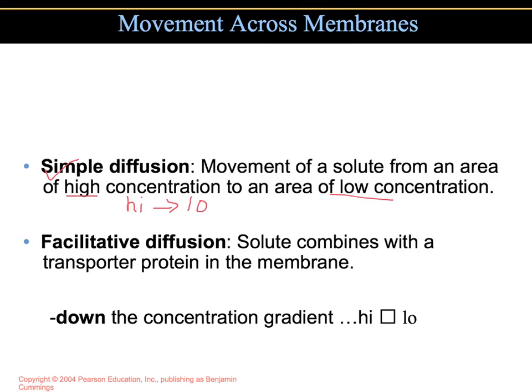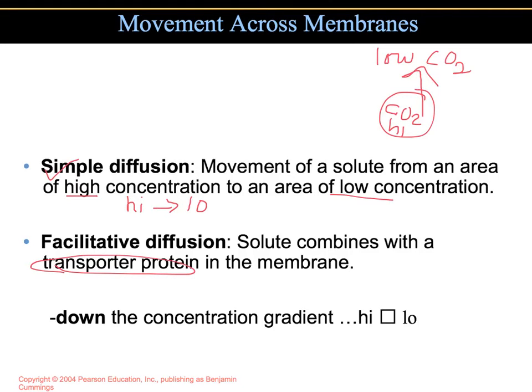Simple diffusion is when, like with carbon dioxide and oxygen, the concentration is low in the cells but higher on the outside. If you need more oxygen, then the oxygen would simply diffuse across the membrane from an area of high to an area of low concentration. If carbon dioxide builds up in a cell, you have more CO2 inside versus low CO2 outside, then the carbon dioxide will move from an area of high to low and your cell will get rid of it. That's just simple diffusion. Facilitative diffusion uses a transporter protein.